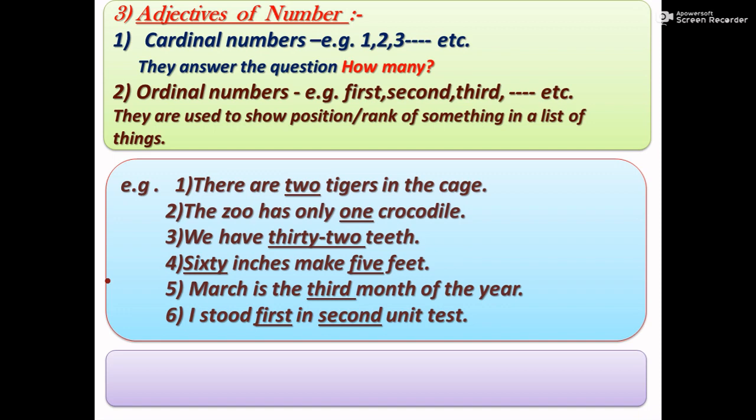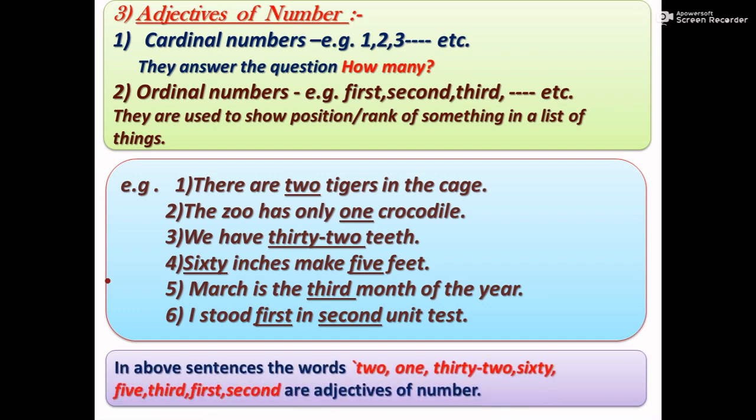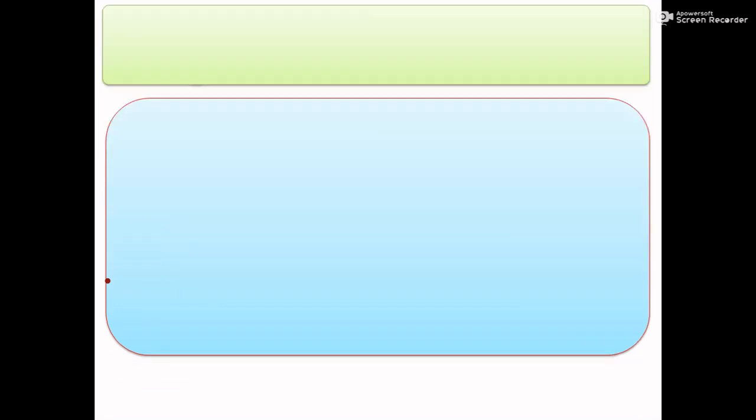Students, in the first four sentences, underlined words are cardinal adjectives of number, and in the fifth and sixth sentences, underlined words are ordinal numbers. In the above sentences, the words 2, 1, 32, 60, 5, third, first, second are adjectives of number.